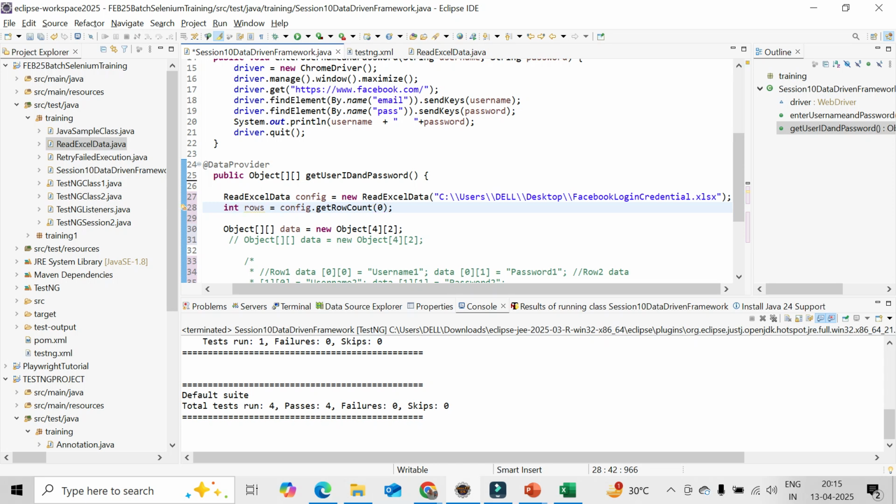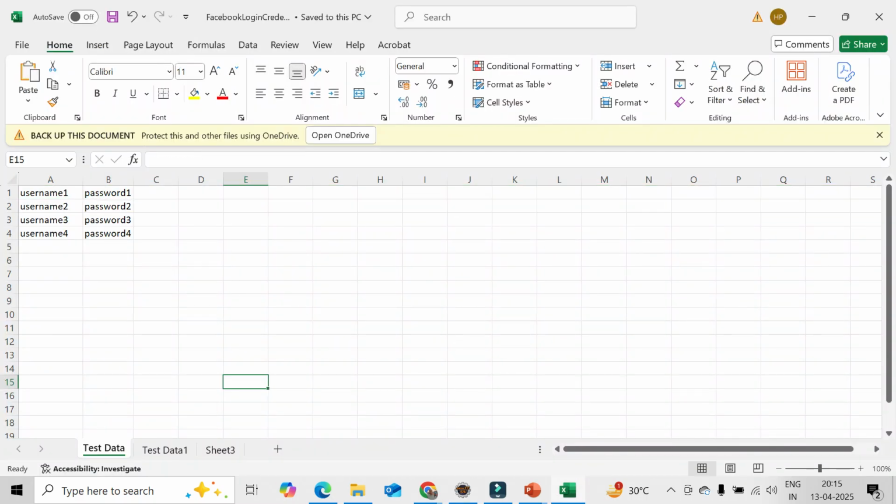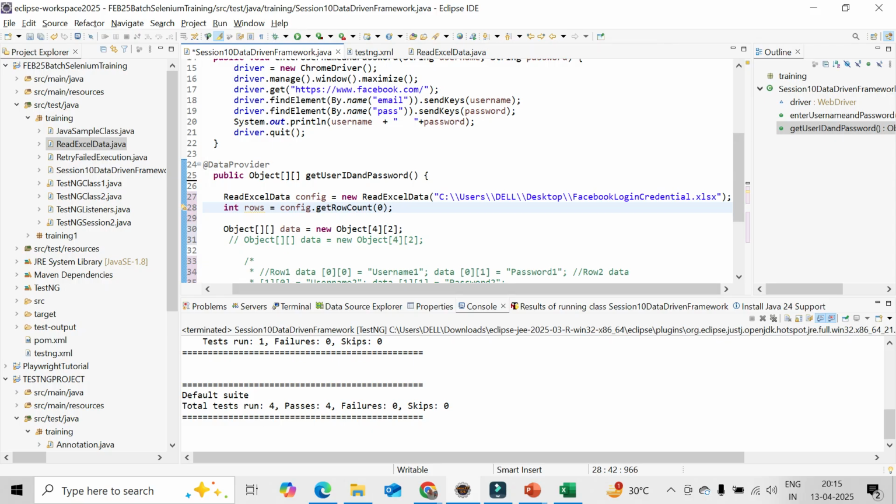In case it is the second sheet, you need to give the index as 1. Later point of time, we will learn how to read the data from the sheet name itself instead of index. So that part is done. Now whatever I'll be doing, this row part I'll make dynamic instead of static. That will change it, because the column part I know is still 2. Then my next part is also done.